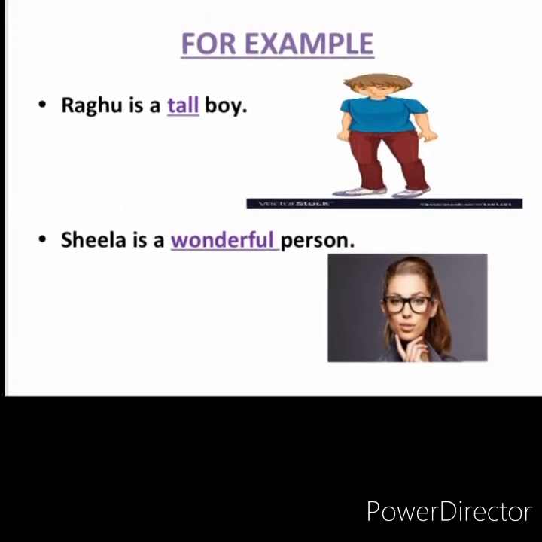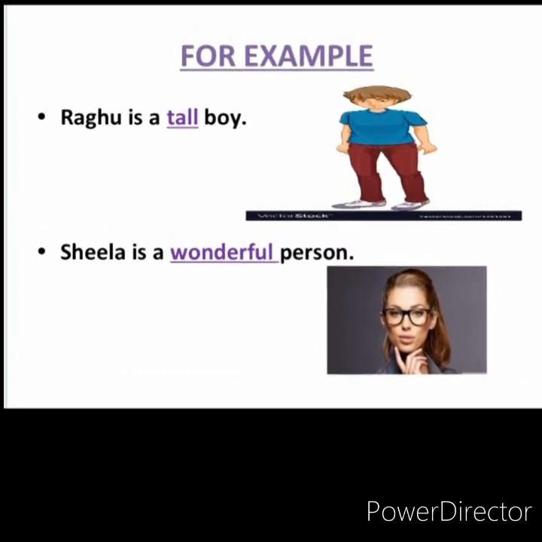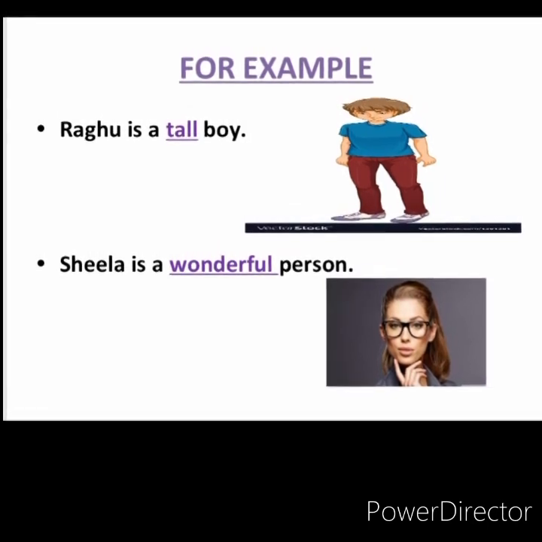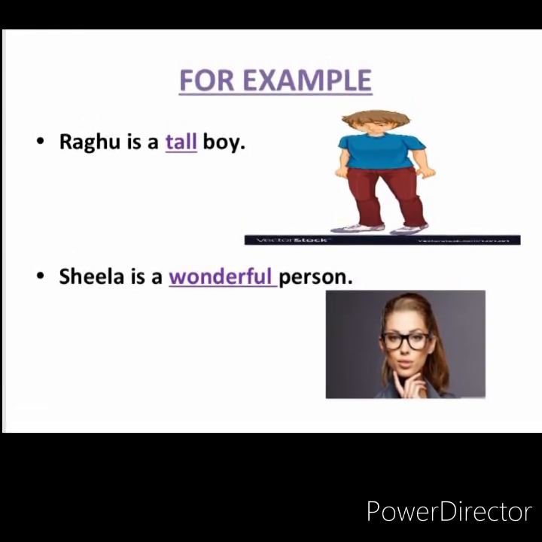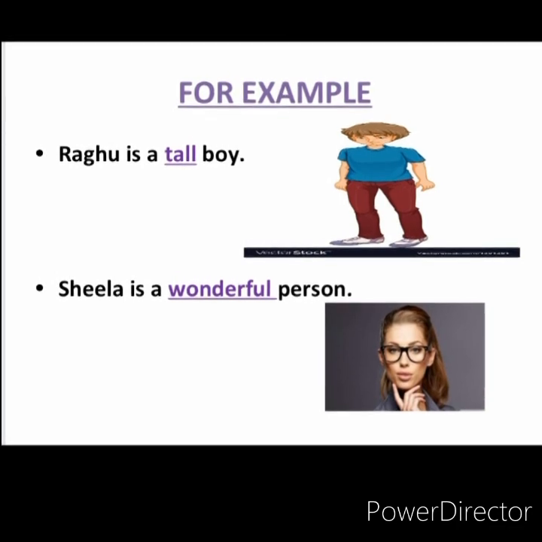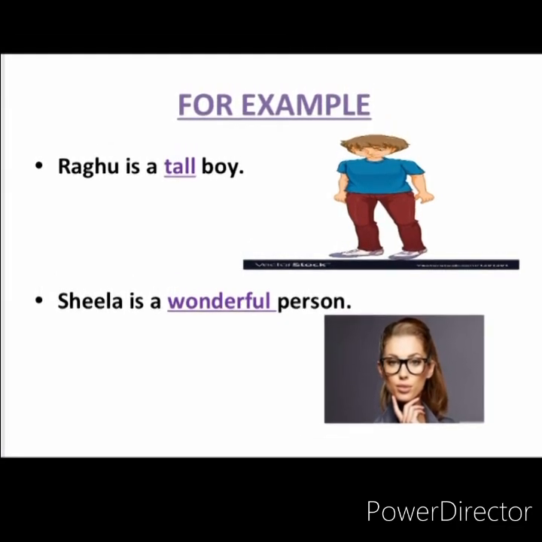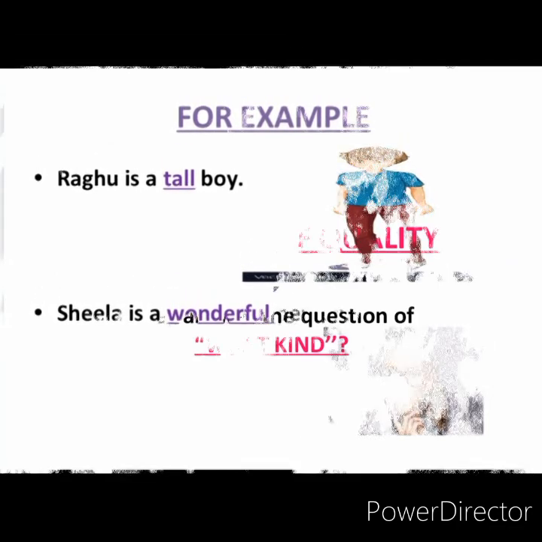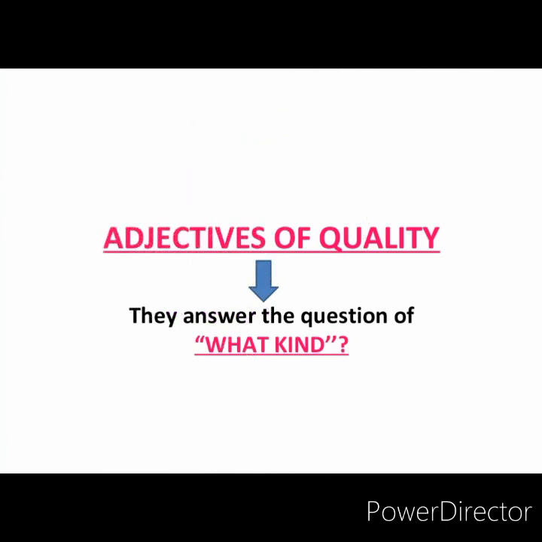Let's take another example. Sheila is a wonderful person. What kind of a person is Sheila? She is a wonderful person. So, wonderful is an adjective of quality. So, these adjectives generally answer the question what kind of a noun or a pronoun it is.